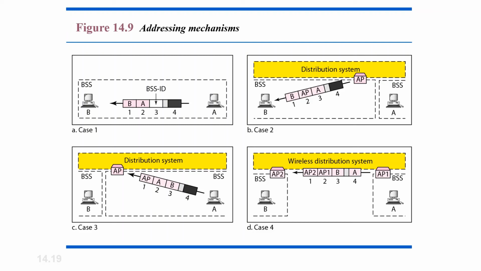And in the last case, that is the fourth case, To DS is 1 and From DS is also 1. This means that the distribution system is also wireless. The frame is going from one AP to another AP in a wireless distribution system. We do not need to define the address if this distribution system is a wired LAN, because the frames in these cases have the format of wired LAN frames.